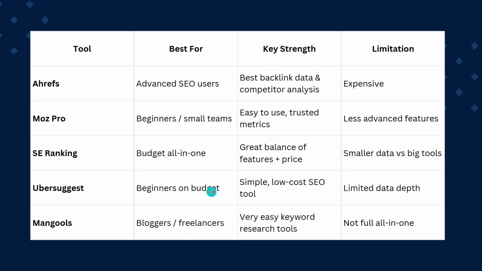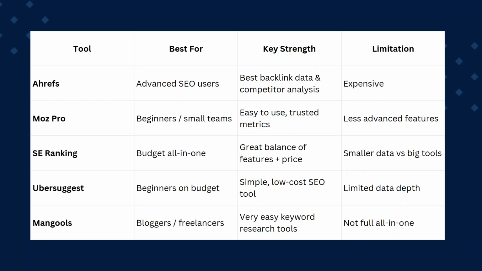Another option is SE Ranking. Think of this as an affordable all-in-one solution. It includes keyword tracking, backlink monitoring, and site audit features. If you want a balanced tool that covers most core SEO needs without the premium price tag, SE Ranking offers strong value for money and is a good middle ground between basic and advanced platforms.